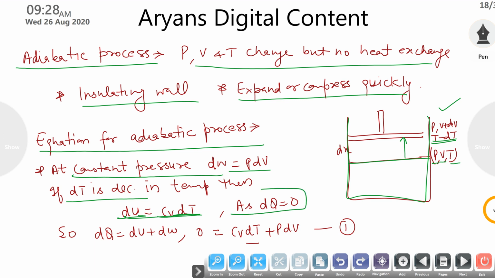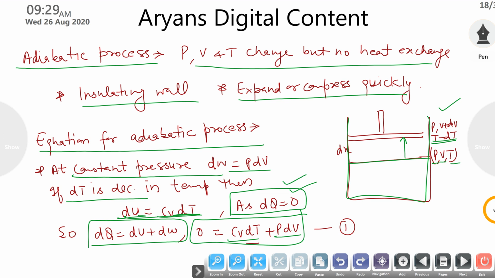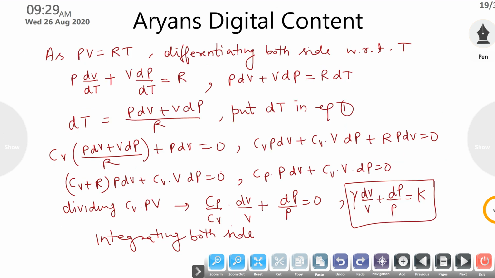As there is no exchange of heat in your adiabatic process, simply the first law of thermodynamics will become dq is 0. So CV dT is equal to P dV, and this is equal to 0. As there is no exchange of heat, dq is 0. Consider it very carefully.